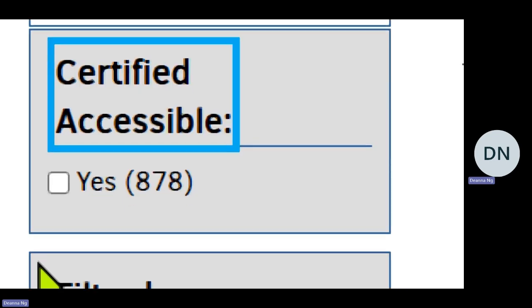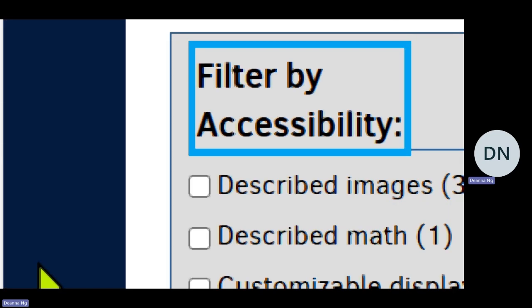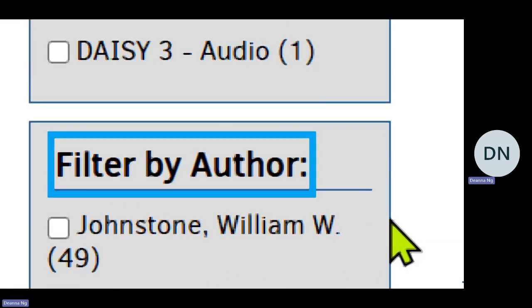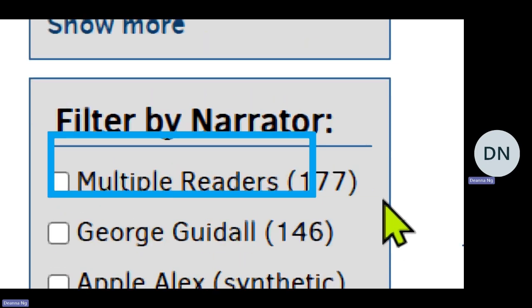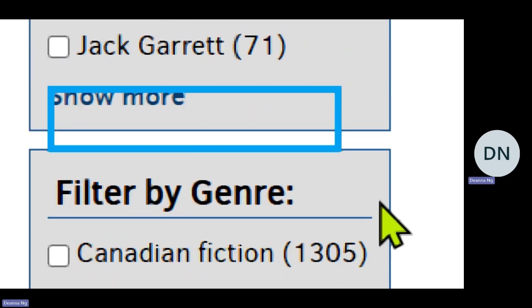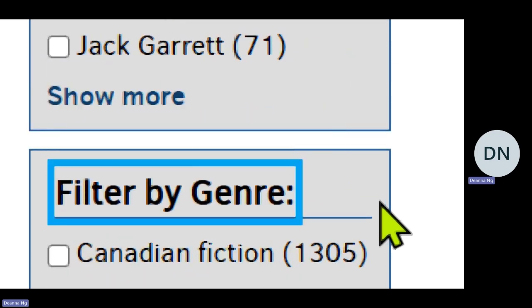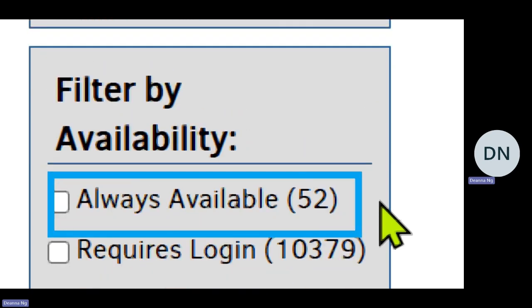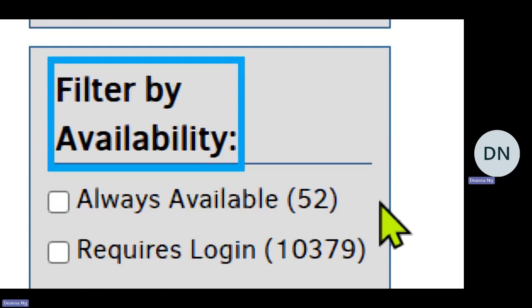Filter by Accessibility, heading level 2. Format, Filter by Format, heading level 2. Author, Filter by Author, heading level 2. Narrator, Filter by Narrator, heading level 2. Genre, Filter by Genre, heading level 2. Language, Filter by Language, heading level 2. And Filter by Availability, heading level 2.